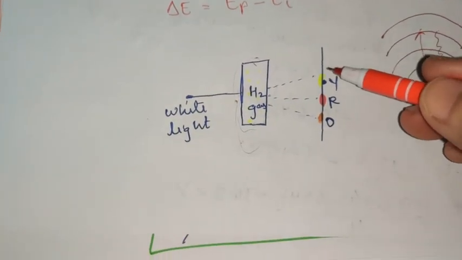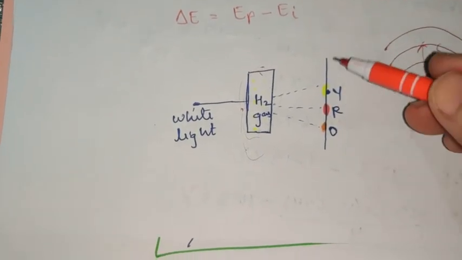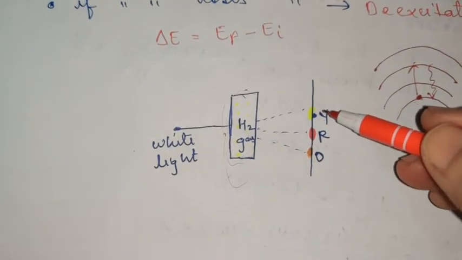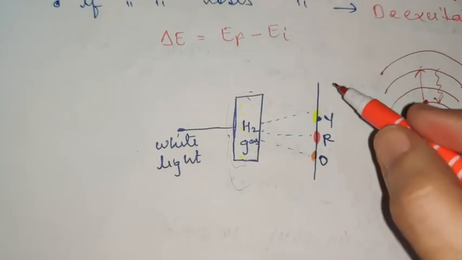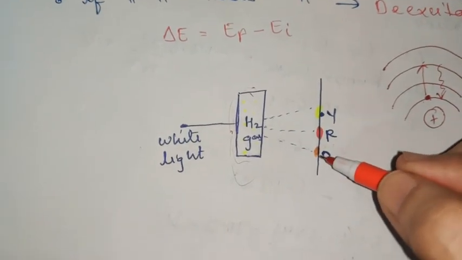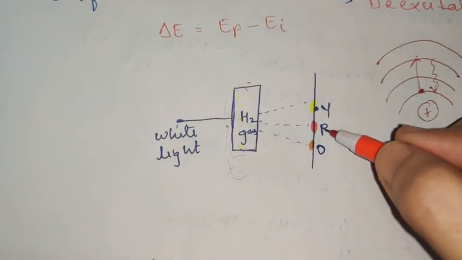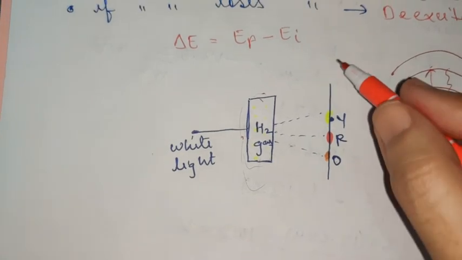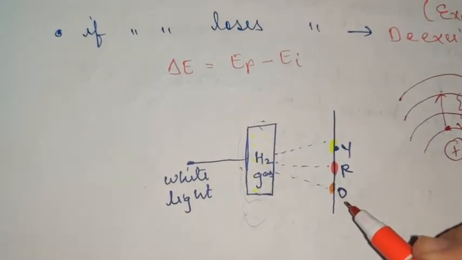A band of colors was obtained on the screen, but these were not continuous like VIBGYOR. A few colors were missing. Here you can see, for example, yellow, red and orange are there, and the rest of the colors are missing. This type of spectra is known as line spectra or discrete spectra.